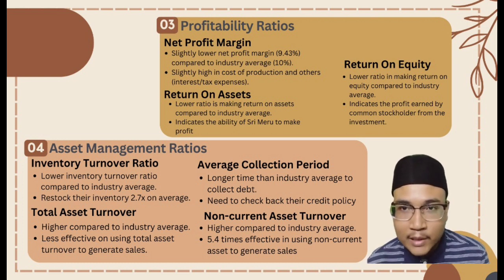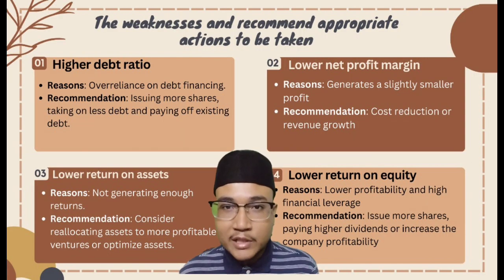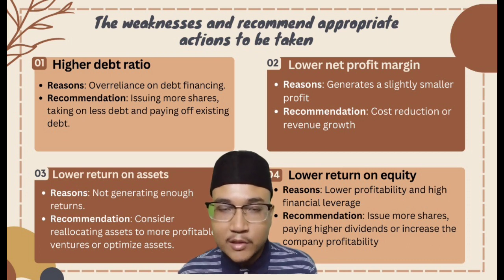Then, they have lower return on assets that indicates whether Sri Meru has the ability to make profit or not. After that, they have a lower ratio in making return on equity. It shows the profit earned by the common stockholders from the investment. And the last question for question 1 is the weaknesses and recommendations appropriate to be taken by Sri Meru Sdn Bhd.